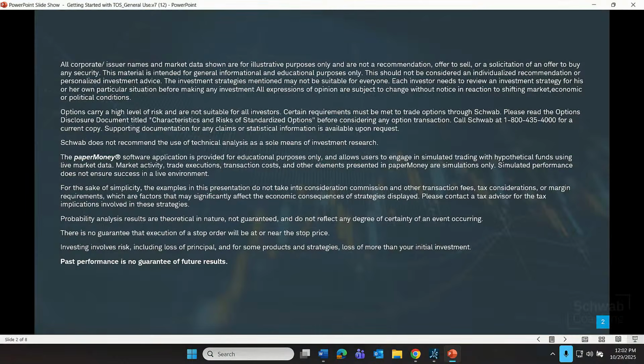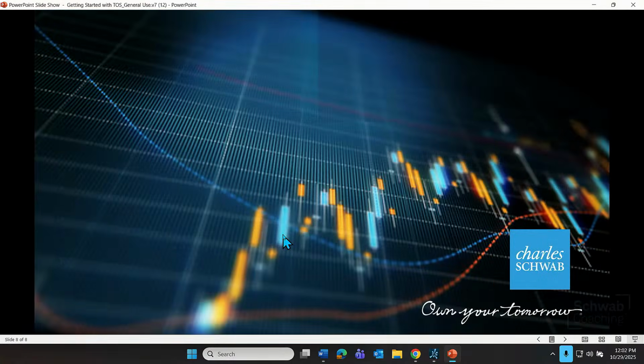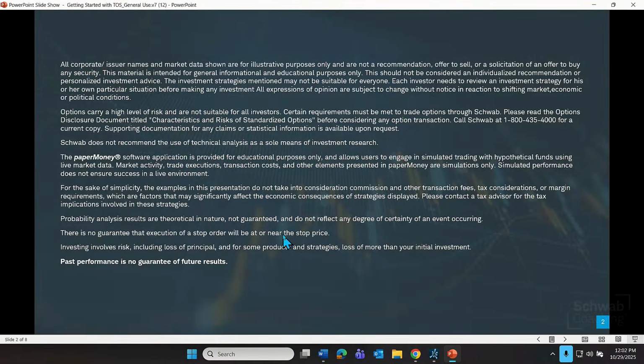But let's get into this discussion of placing orders on Thinkorswim for the trading of options. And as we do, of course, we need to consider the risks associated with what we're demonstrating today. All corporate and issuer names and market data shown are for illustrative purposes only and not a recommendation, offer to sell, or a solicitation of an offer to buy any security. Options carry a high level of risk and are not suitable for all investors. Schwab does not recommend the use of technical analysis as a sole means of investment research. There's no guarantee that the execution of a stop order will be at or near the stop price. And any investment decision you make in your self-directed account is solely your responsibility.